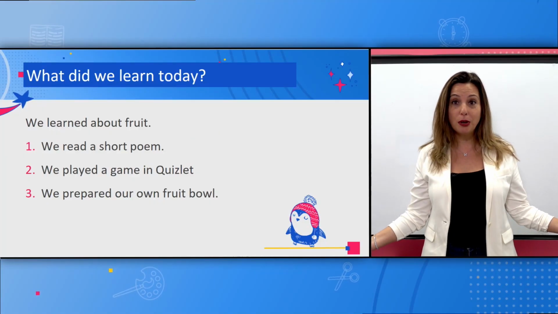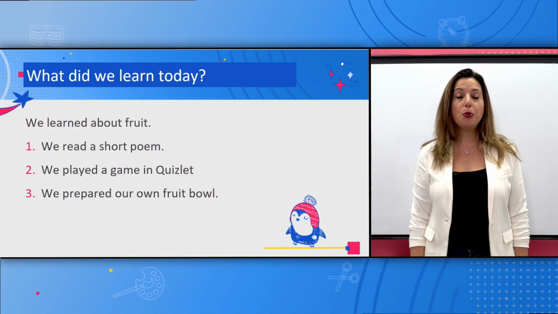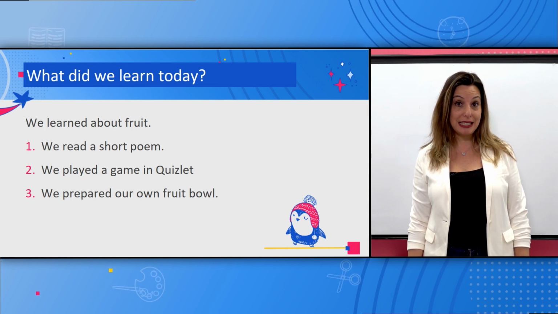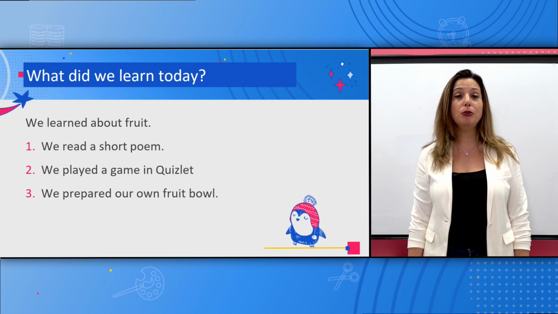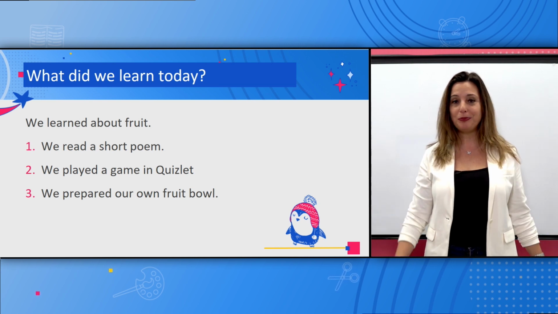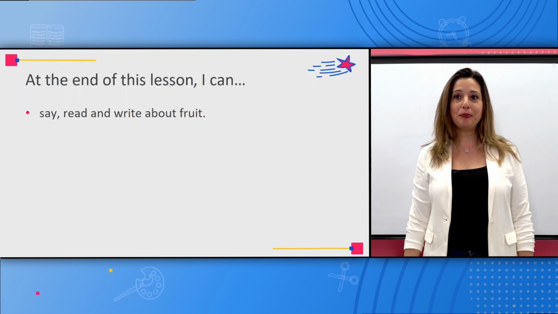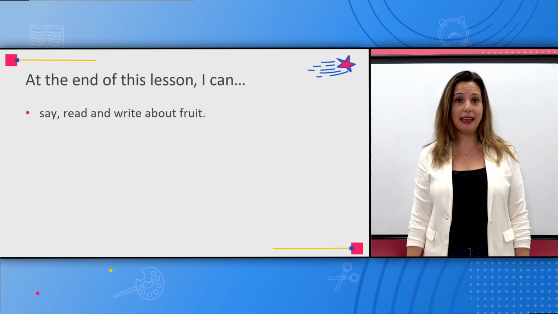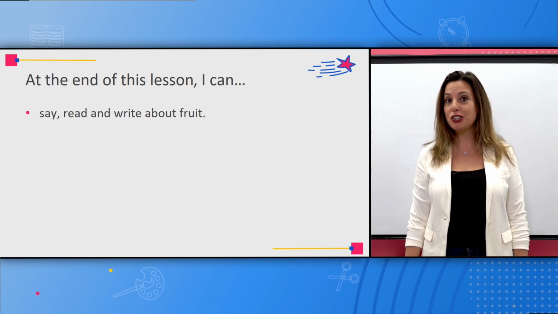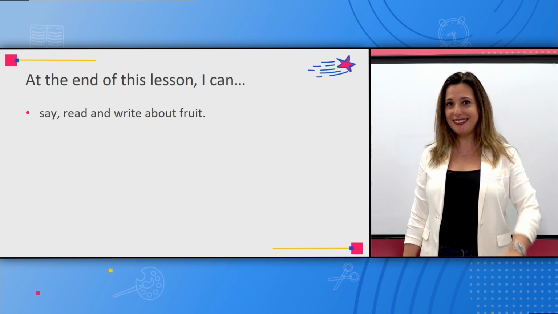ובואו נראה. What did we learn today? מה בעצם למדנו היום? We learned about fruit. We read a short poem, קראנו דקלום קצר. We played a game in Quizlet. And we prepared our own fruit bowl. יצרנו לעצמנו את ה-fruit bowls שלנו. Very good. So, at the end of this lesson, I can, מה אתם בעצם יכולים לעשות היום אחרי השיעור הזה? I can say, read and write about fruit. אלה דברים שאתם כבר יכולים לעשות היום, דבר שלא ידענו לפני כן. So, great. I'm proud of you.